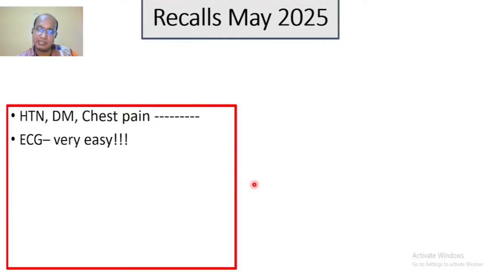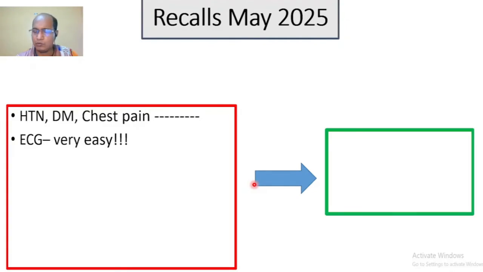Another question, ECG, and I think it is very easy. A patient with hypertension, diabetes, and acute onset chest pain, and the ECG is given there, and it is nothing but acute ST elevation AMI in the inferior leads, that is leads 2, 3 and aVF, with reciprocal changes on the other leads. So the first question was a little bit easy, the second question was tricky, and the third question is easy.